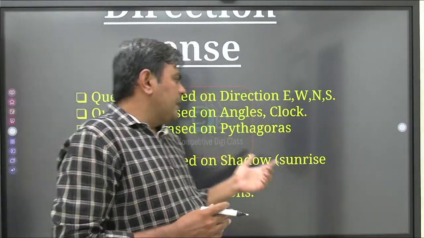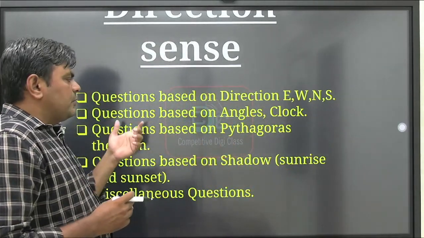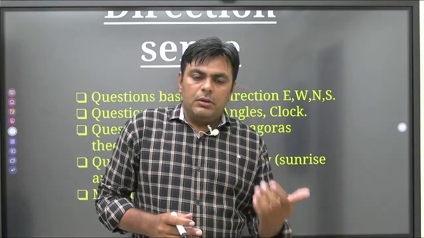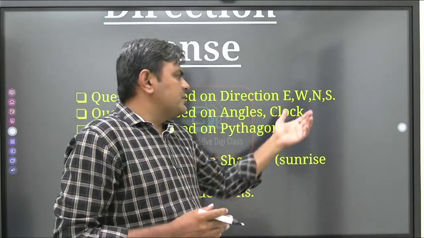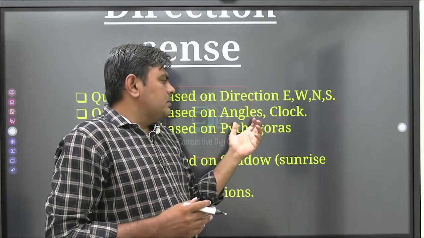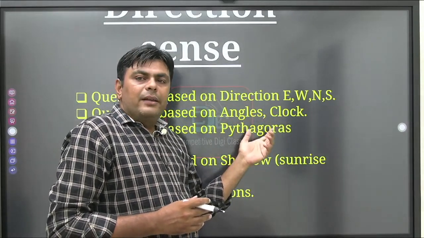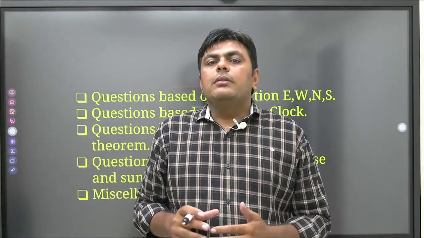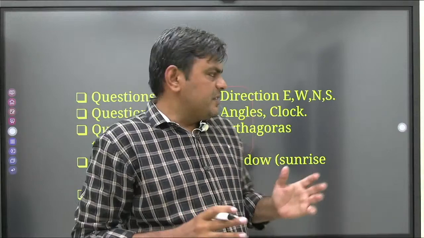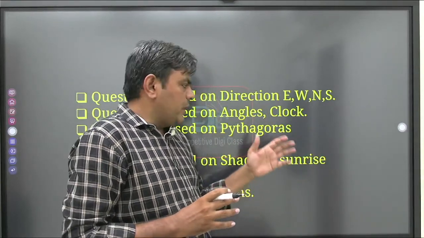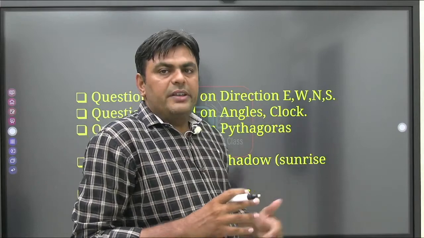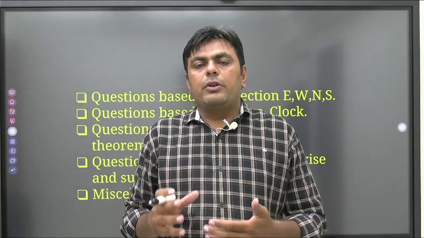Secondly, we will see the questions based on angles as well as clock. They do not only ask questions based on direction, they also ask questions by angles as well as clock. In direction they are measuring angles, and also based on clock, that is clockwise rotation or anti-clockwise rotation.